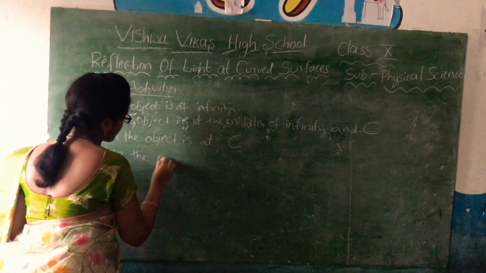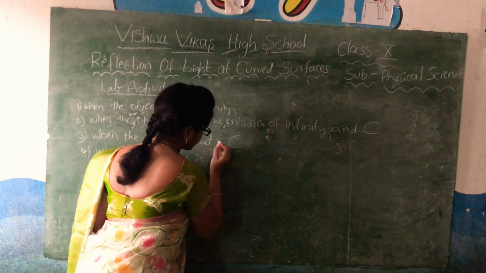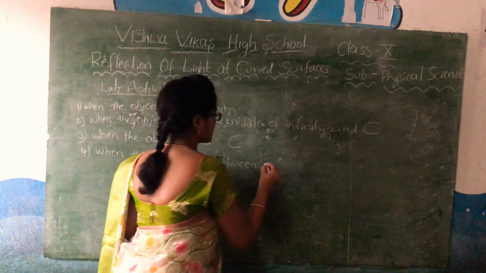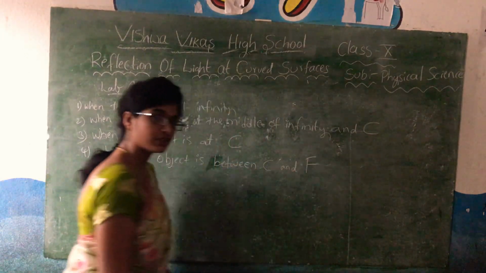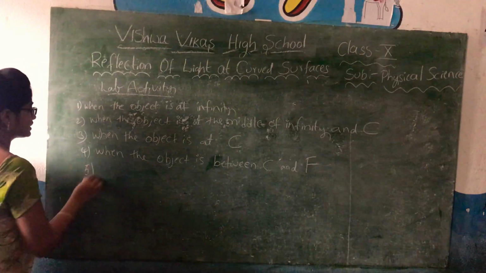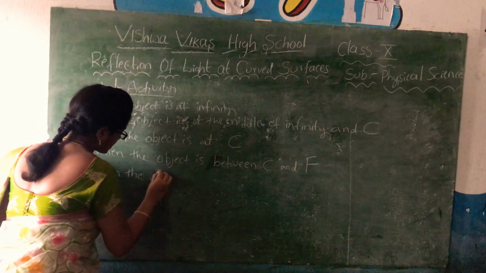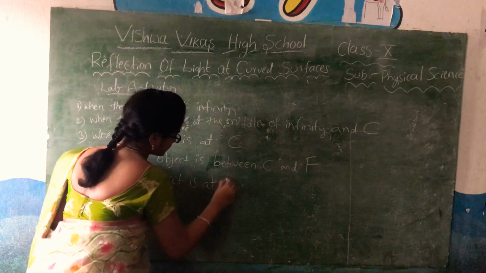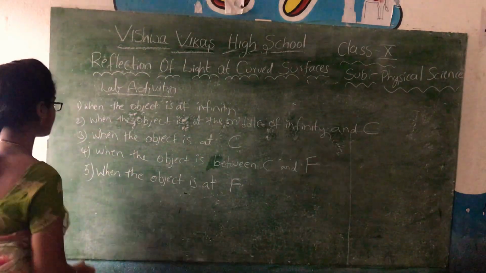Next is when the object is between C and F, between the center of curvature and the focal point. Next one is when the object is at F, at the focal point.